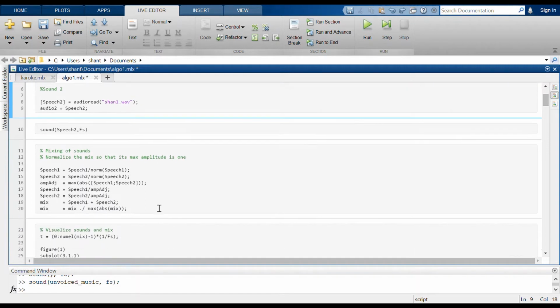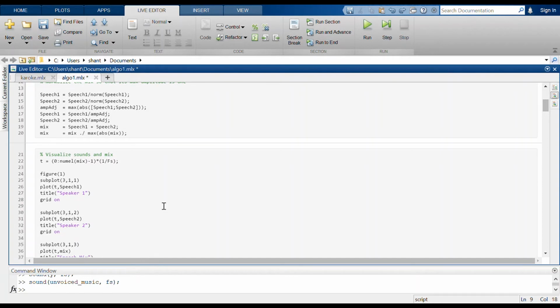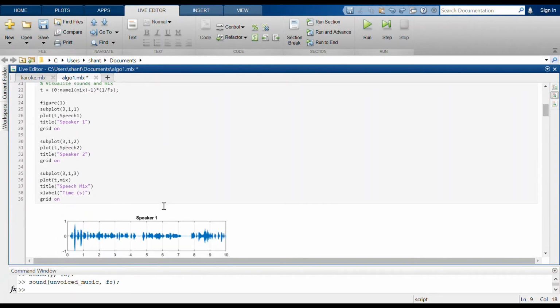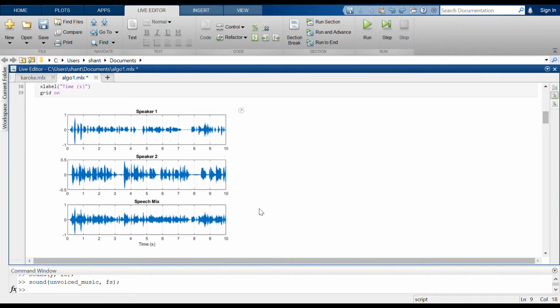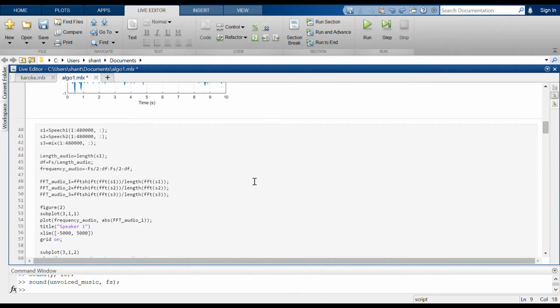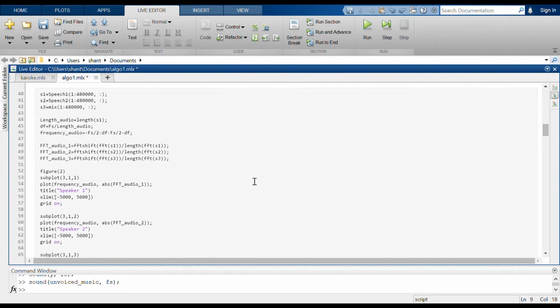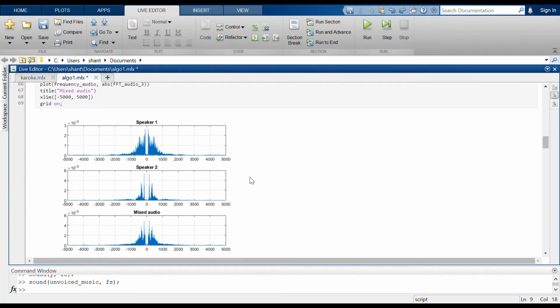Here the mixing is done, and then we are going to visualize both of the signals as well as the mixed output. So in this code we are first printing the graph in the time domain. This is the speaker 1, speaker 2 and the mixed audio, and then we are also going to visualize it in the frequency domain. And here we are plotting the graphs in frequency domain. So here you can see the speaker 1, speaker 2 and the mixed audio output in frequency domain.